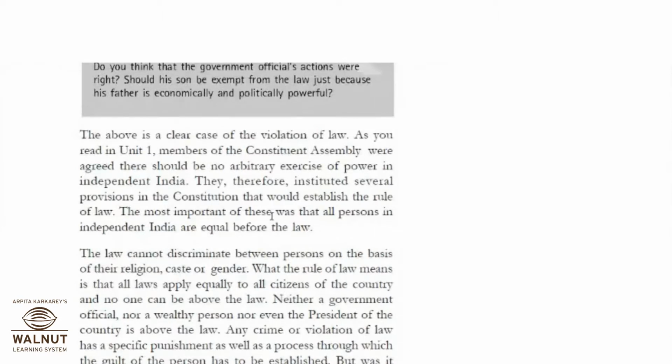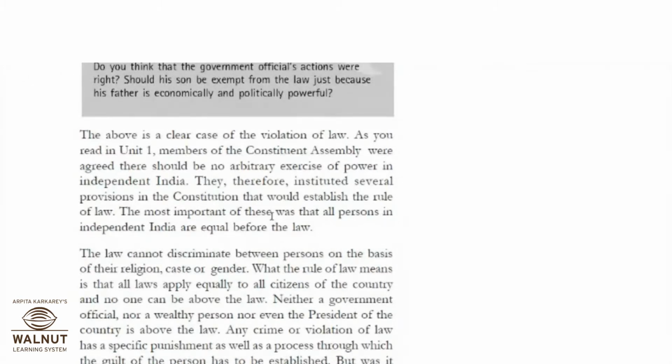For example, there is a rule of the right to vote. A certain age requirement is the same for a rich person, a poor person, a servant or a minister. So that does not discriminate. The constitution does not discriminate at present.